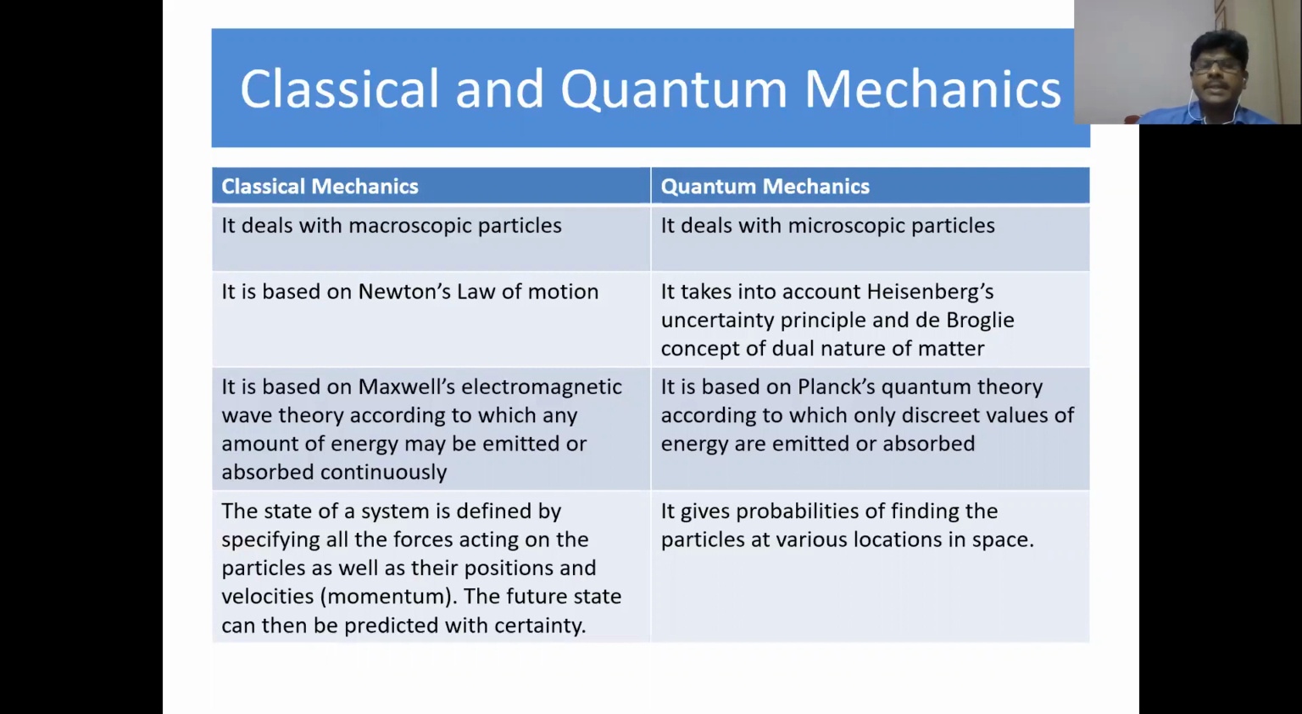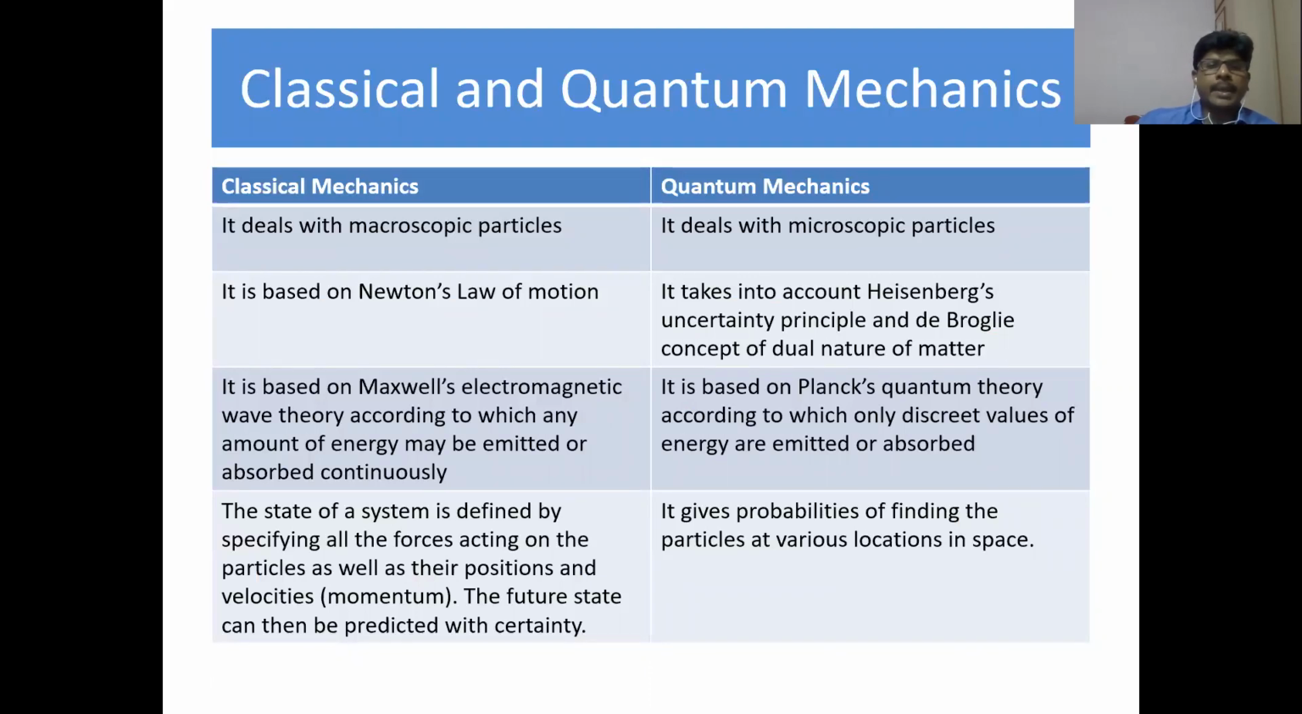Can you think of some examples of classical particle and quantum particle? Classical particles are macroscopic particles that are large in size. An example is a bus or a car. Whereas microscopic particles examples are an atom or an electron.